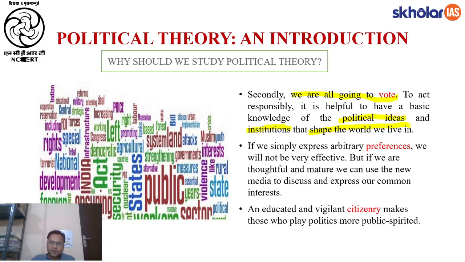So if we have a knowledge of these things, we will be in a better position, we will be more clear about whom to vote for and on what considerations, right? So there political theory will be of help, right? Otherwise, if we don't have a political theoretical understanding, we will simply have our arbitrary preferences. As we explained in lecture 1 of this chapter, part 1, they will be our prejudices, our opinions, layman understanding, and we will arbitrarily exercise our preferences.